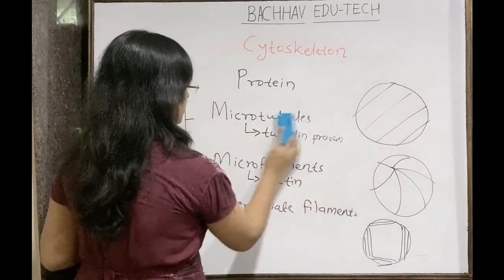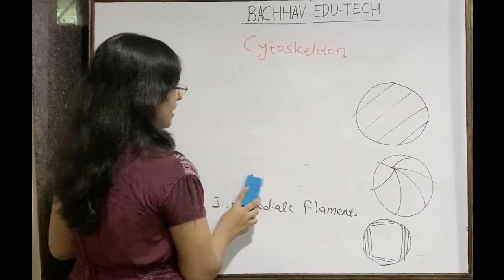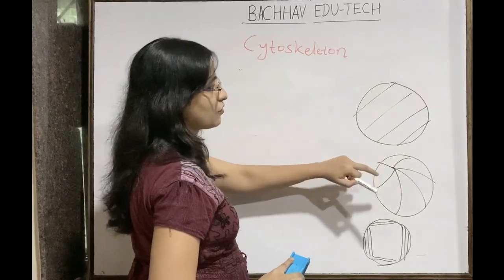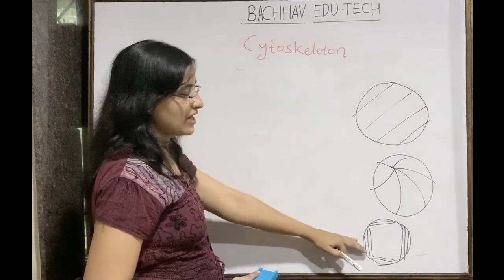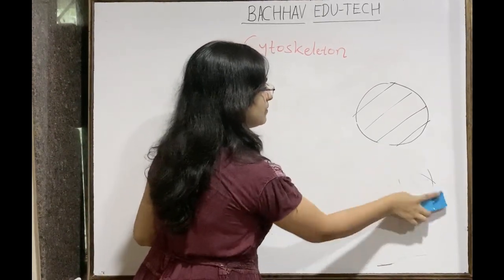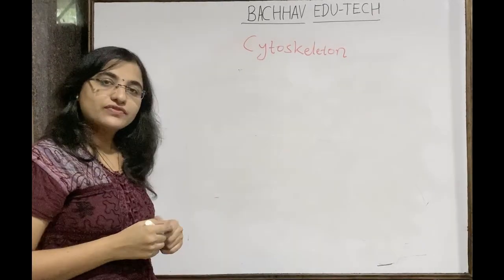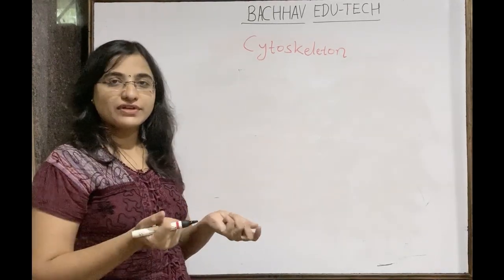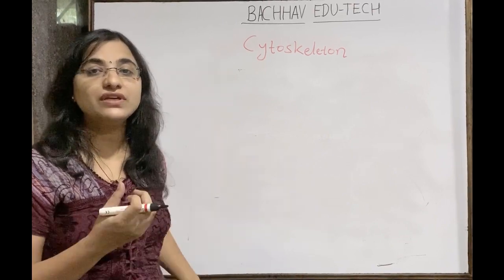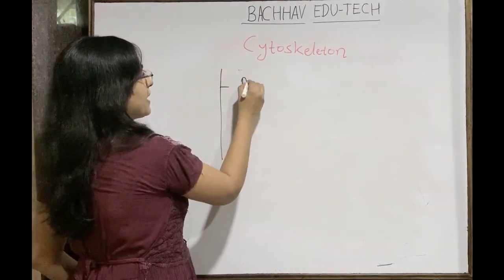Now move towards the function. What kind of functions are they performing? So basically there is presence of microtubules, microfilaments and intermediate filaments. In this fashion there is presence of microtubule, this is the intermediate filaments, and this is nothing but the microfilaments which are made up of the actin protein. So what is the function of this cytoskeleton? They have dynamic functions. It is an amazing structure present inside the cell which can only be observed under the electron microscope. So first is to provide mechanical support.